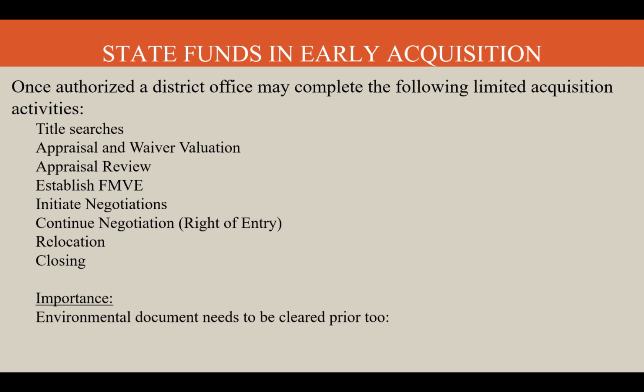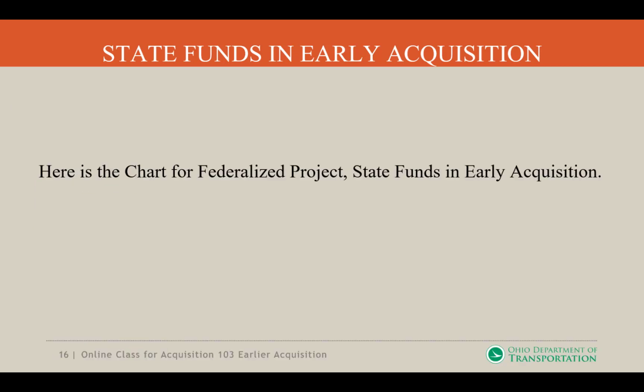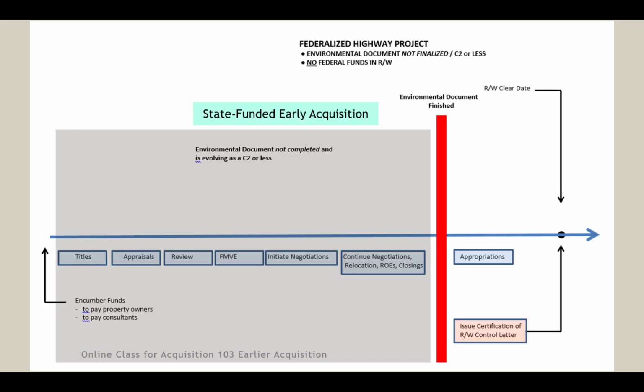It's important that documentation be very clear prior to appropriation and project certification. So we have to make sure that we have the environmental document cleared before we can move forward with appropriating a parcel or a project being certified. Here is the chart for federal projects with state funds in early acquisition. Like what we just talked about with the listed items, now we have it in chart form.